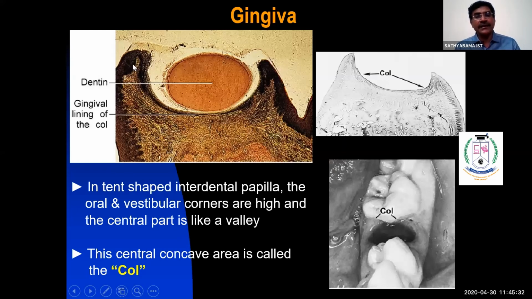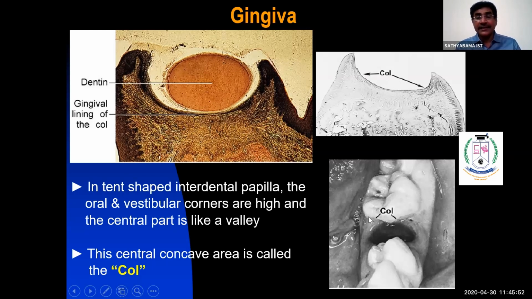When you extract the teeth, you are able to see the interdental papilla here, both sides. In the col-shaped papilla, this is the vestibular papilla and this is the oral papilla. The vestibular part and oral part are high.